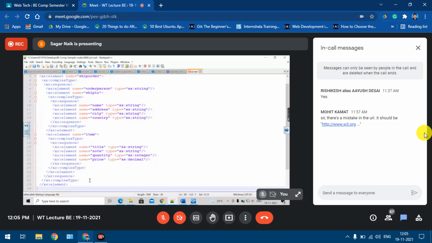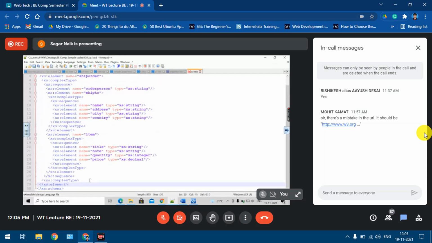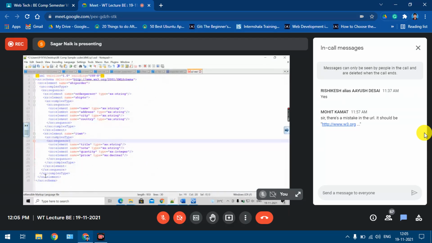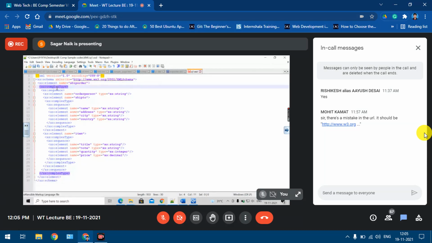Okay, then is anything else remaining? The schema element I had closed at the beginning only. So let me just check. Yeah, this is the root element. Sorry, this was the root element of my schema file. Then this was the root element of my XML file, ship order. It was a complex type because it had a sequence of child elements. The first child was order person, the second child was ship to, and the third child was item. Now going to the ship to element, again it was complex. It had a sequence of... yeah, there is a mistake over here. Right, there is a colon also.